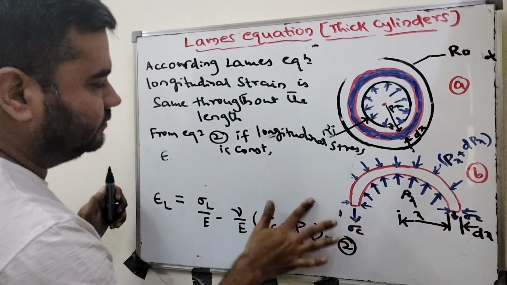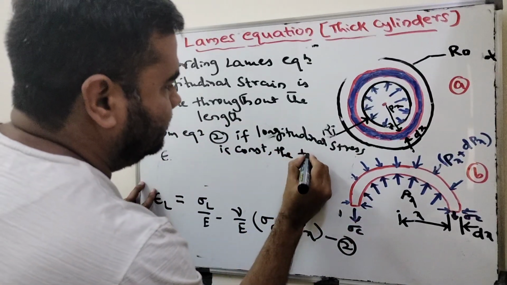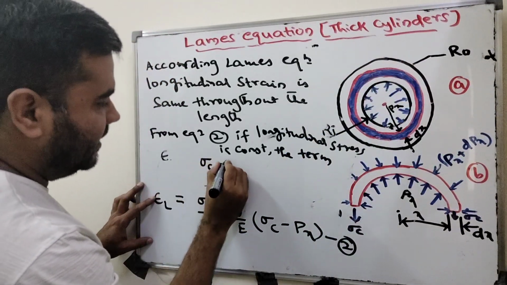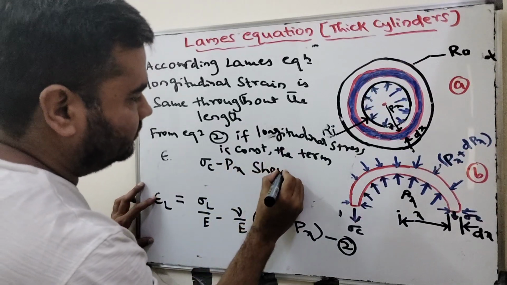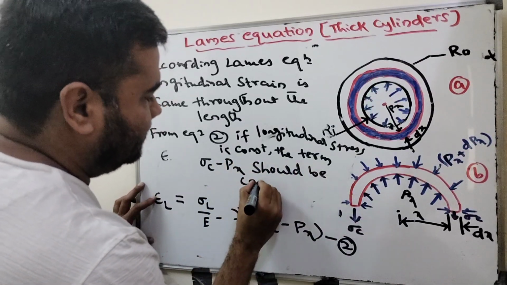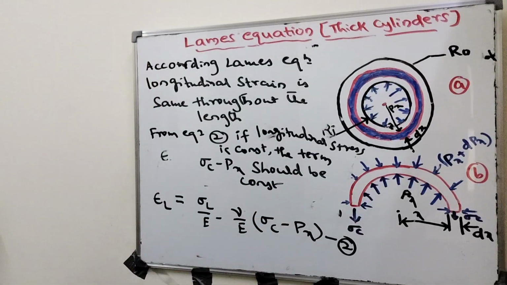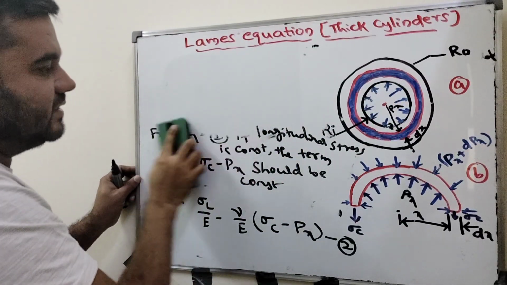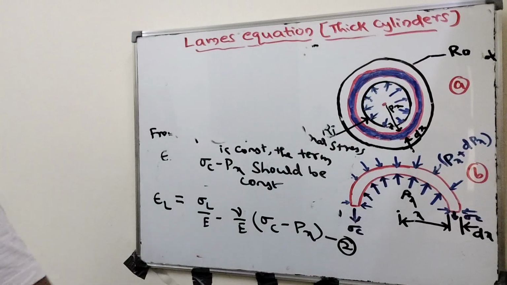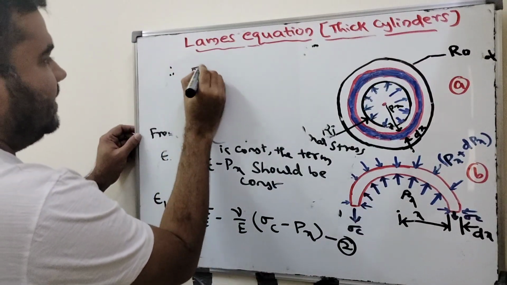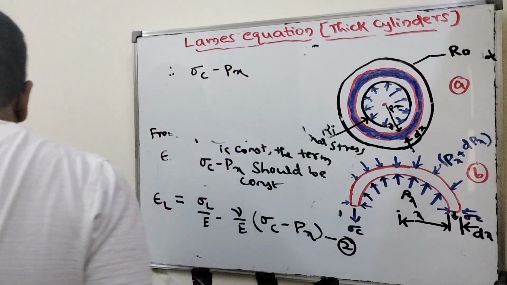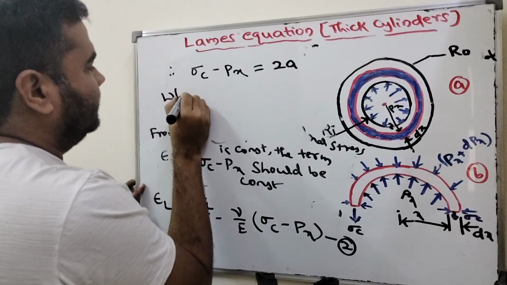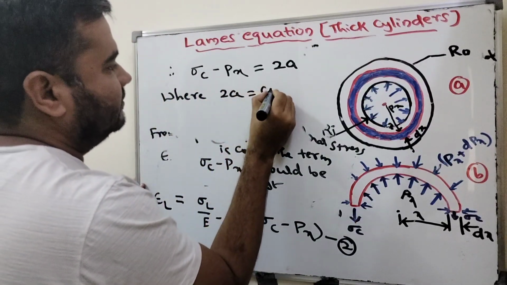Therefore sigma C minus Px equals 2a, where 2a is a constant.